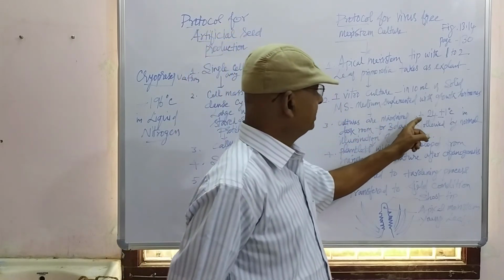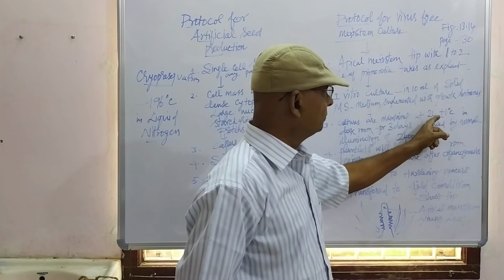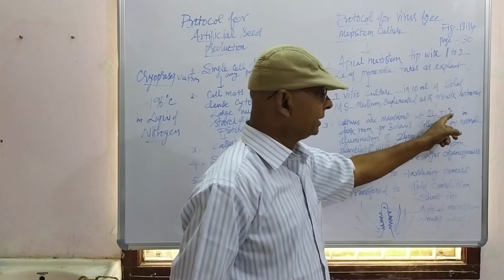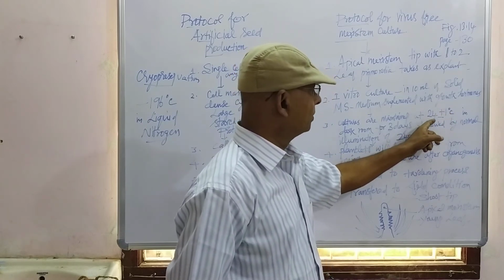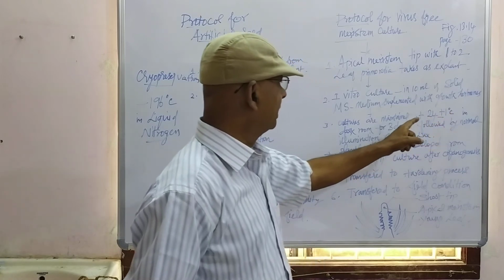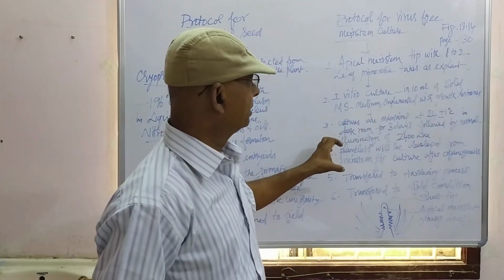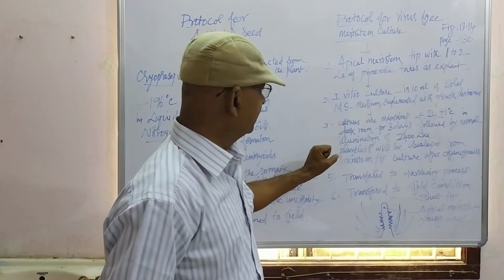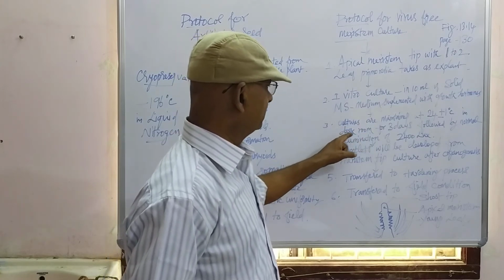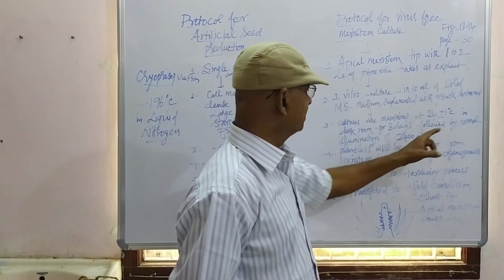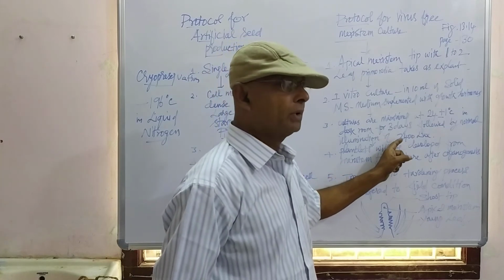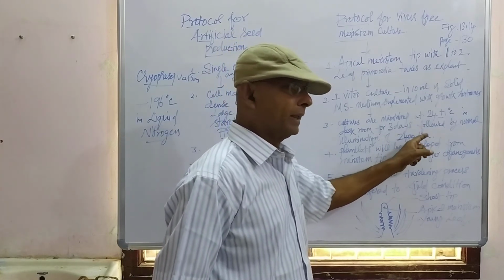Cultures are maintained at 24 plus or minus 1 degree C. That is the incubation period, and it is maintained in the dark room for 3 days, followed by natural illumination of 2400 lux.